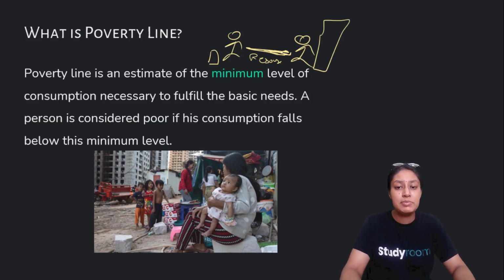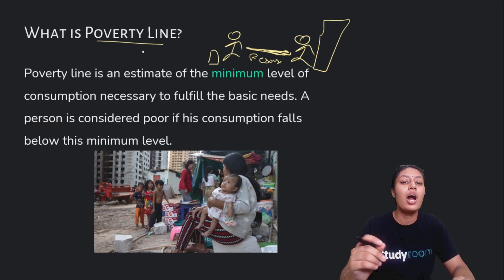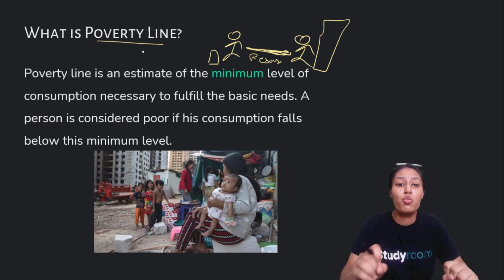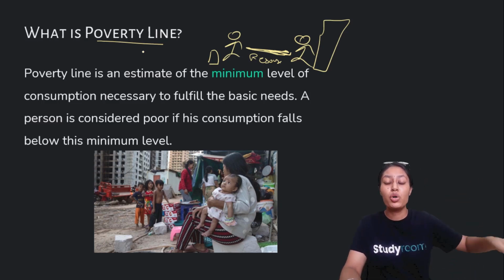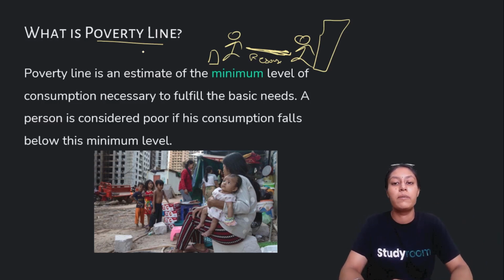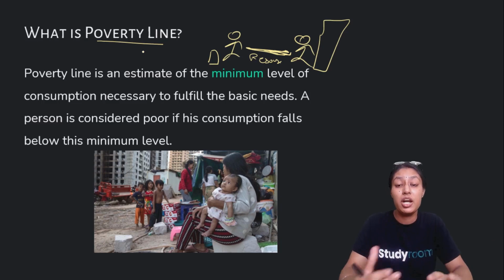So this line is basically called the poverty line. The poverty line is a way to understand on what level poverty exists. For example, whether a person is poor or not, we can understand by learning through the poverty line.